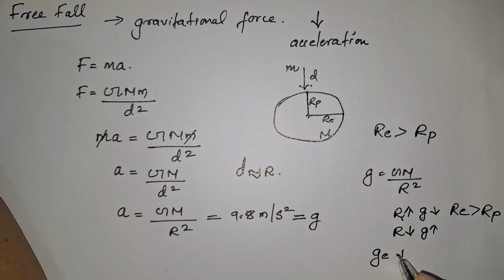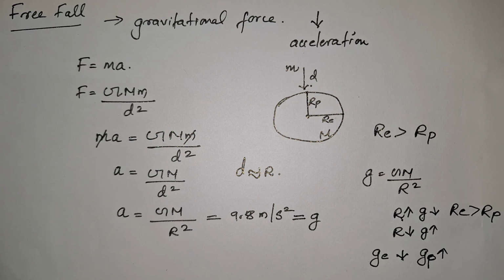It will be less, and acceleration due to gravity at the poles will be more. There is no big difference actually, only a slight difference in decimal points. Okay, there is no large difference. So you have to understand that gE is less, and g, acceleration due to gravity at the poles, will be greater.